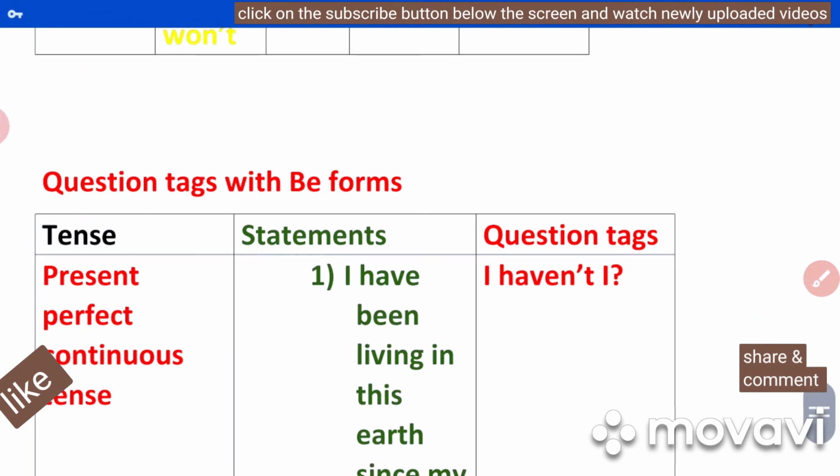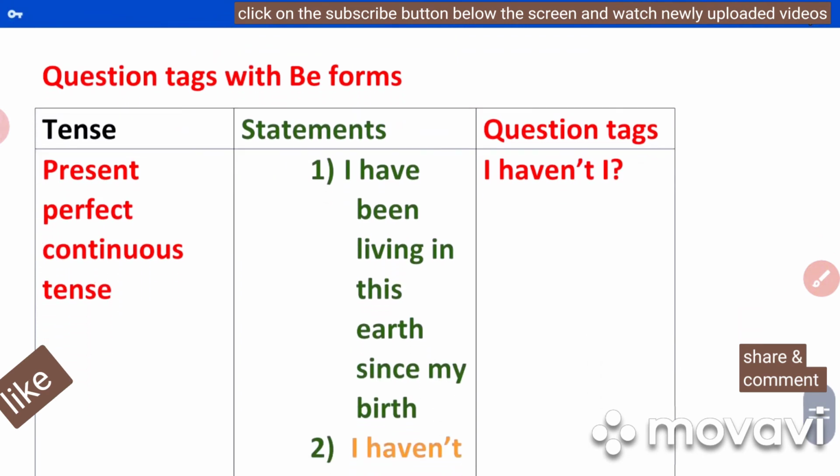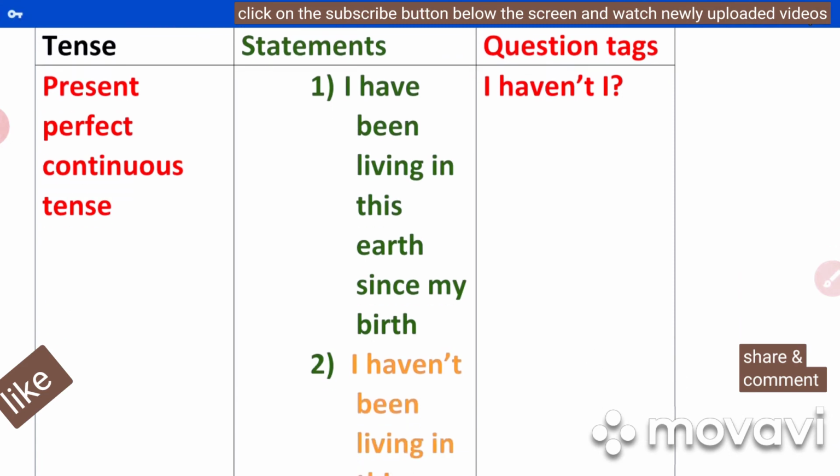Next, see question tags with be forms. Present tense, especially present perfect continuous tense. Let us understand with examples. I have been living in this earth since my birth. In the sentence you can understand: I is the subject, have been is the helping verb.